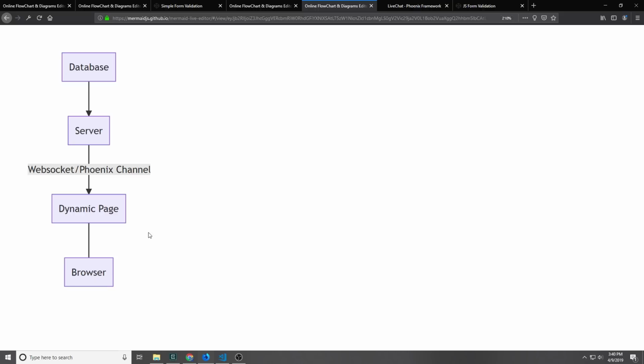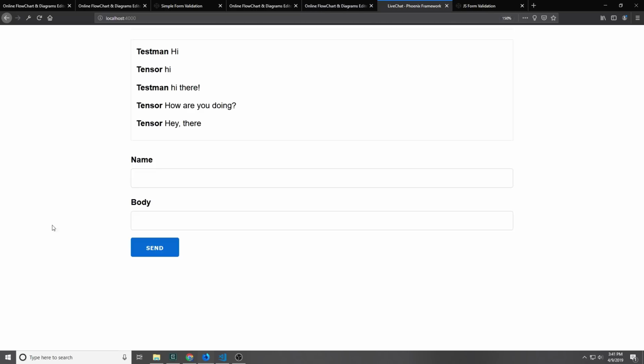And that dynamic page then tells the browser to open a WebSocket or a Phoenix channel. The server streams out the HTML to the browser as the user is interacting with the page. You can write almost everything in Elixir and still have it render out like you would with something like React or like with Vue.